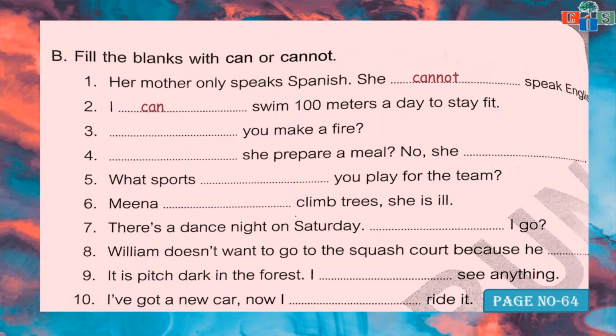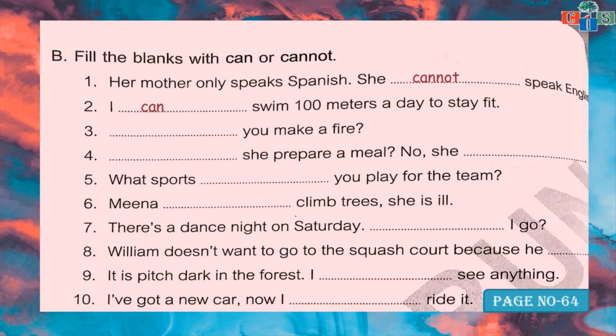In this way, first you have to understand the meaning of the sentence, and then you have to put can or cannot. The difference between can and cannot is only negative and positive. When you use cannot, it is going towards negative meaning, and when you use can, it is going towards positive. So in this way you have to solve the rest of the sentences.